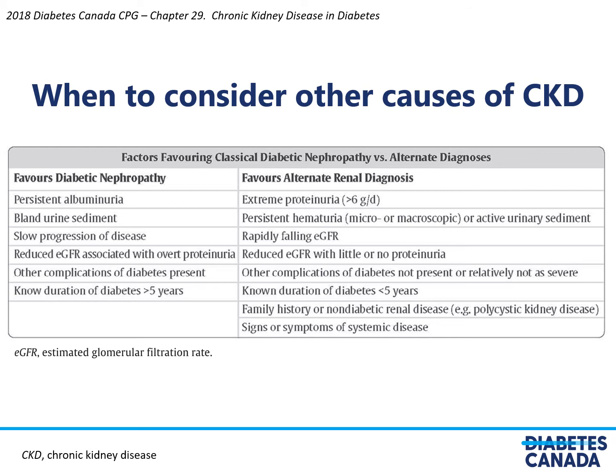A known duration of diabetes of under 5 years should make you suspicious. A family history of non-diabetic renal diseases, such as polycystic kidney disease, or signs or symptoms of systemic disease associated with CKD of other causes should also make you think about non-diabetes related causes.